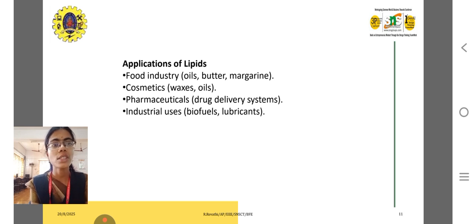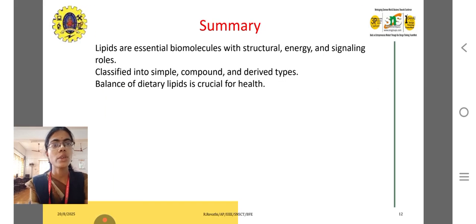For industrial uses, lipids are used as biofuels and lubricants, grease or anything else. So, lipids are essential biomolecules with structural, energy, and signaling roles, classified into simple, compound and derived types. Balance of dietary lipids is crucial for health.